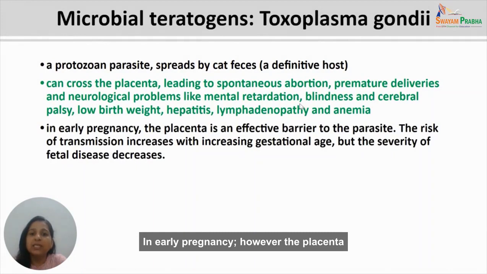In early pregnancy, however, the placenta is an effective barrier to the parasite. So that means that Toxoplasma gondii infection in early pregnancy will not affect the child much. However, the risk of transmission increases with increasing gestational age. However, the severity of fetal disease decreases with increasing gestational age.